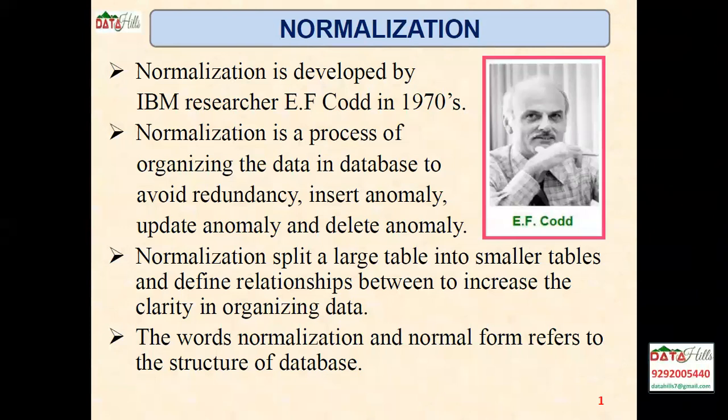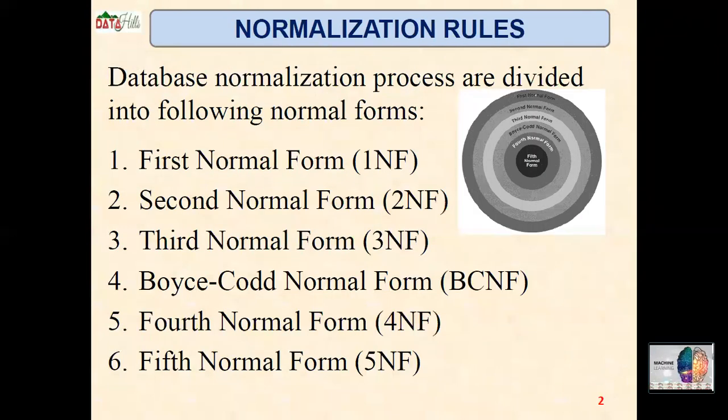Normalization splits a large table into smaller tables and defines relationships between these tables to increase clarity in organizing data. The words normalization and normal forms refer to the structure of the database. Next, these are the normalization rules that we have. The database normalization process is divided into the following normal forms.